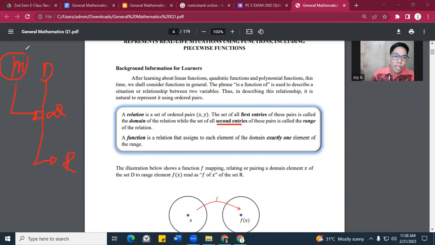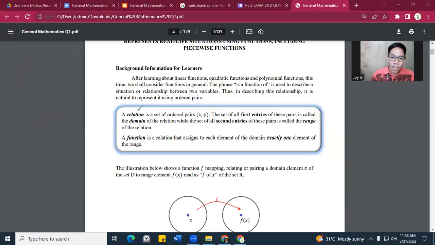Ano ang tawag sa first entry? Okay, domain. Ang tawag sa second entry ay range. Okay, just follow doctor, doctor, domain, followed by range. Okay, then doctor, doctor, domain, then range. Okay, nakuha? Okay, very good.